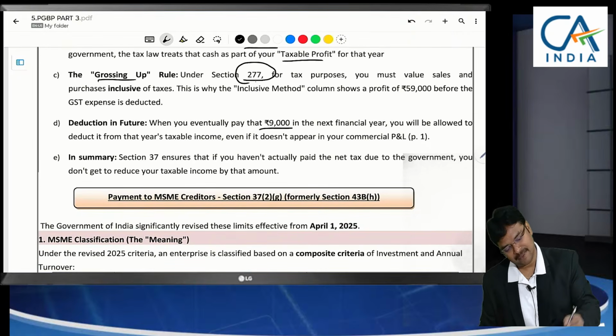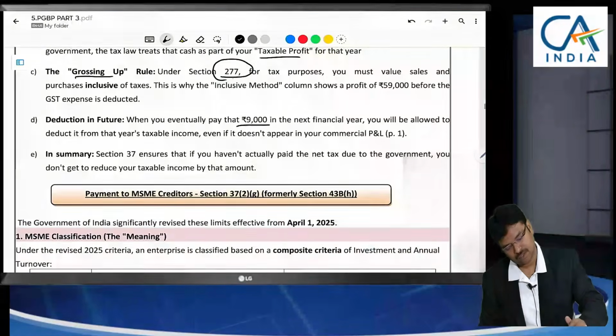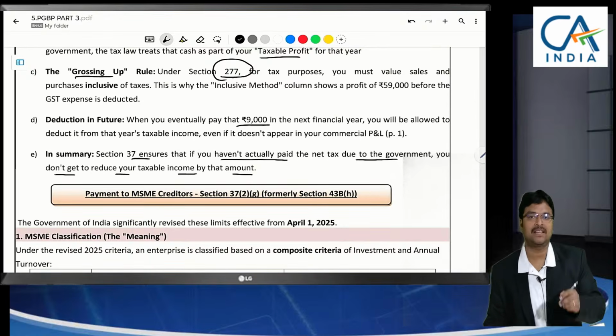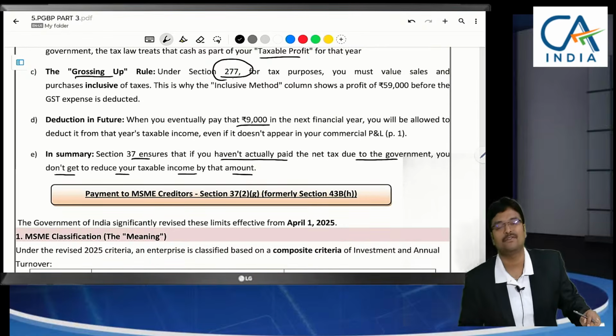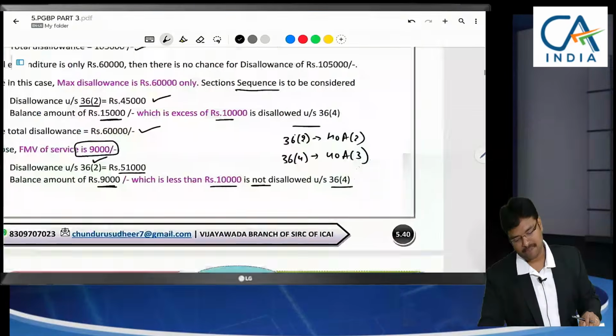Next year, can we claim the payment as deduction? Yes, you can claim the deduction. So section 43B ensures that if you haven't actually paid dues to the government, you don't reduce your taxable income by that amount. That means if you do not make the payment before the due date of filing return, it will be added. Let me come back.